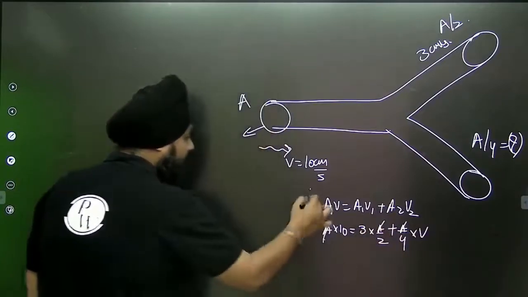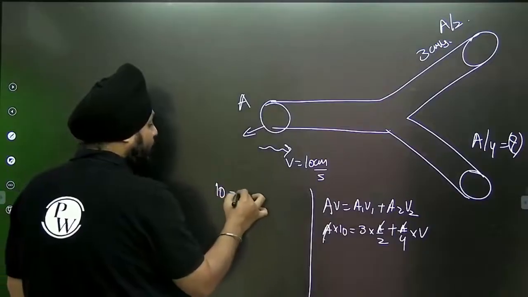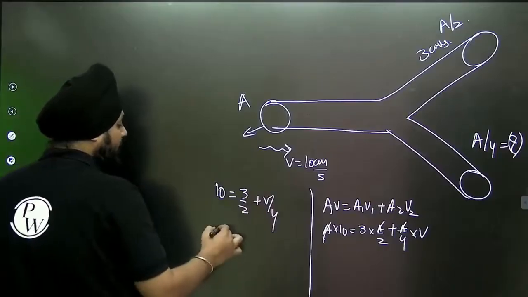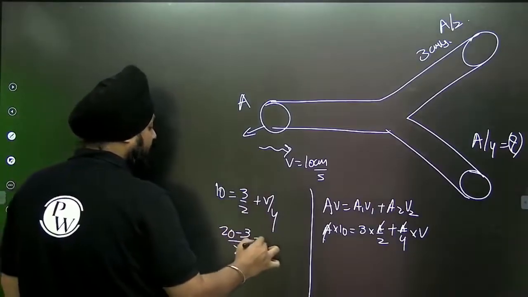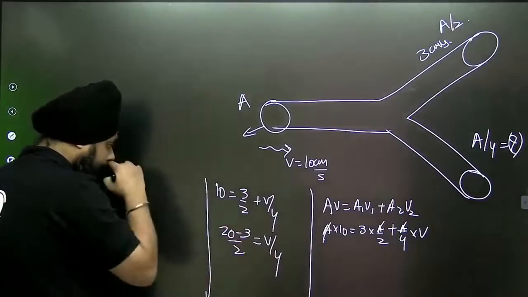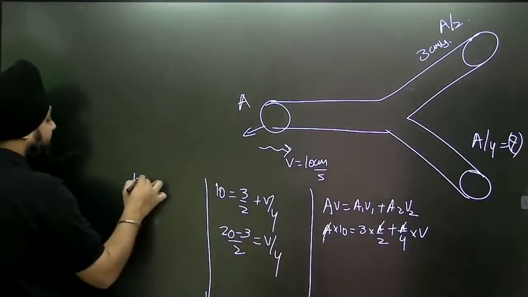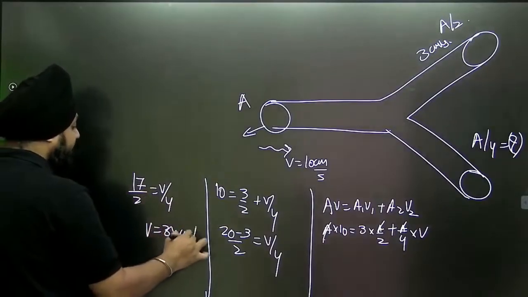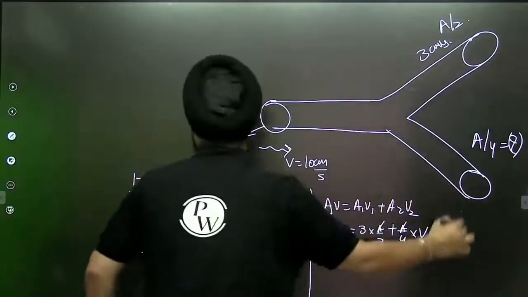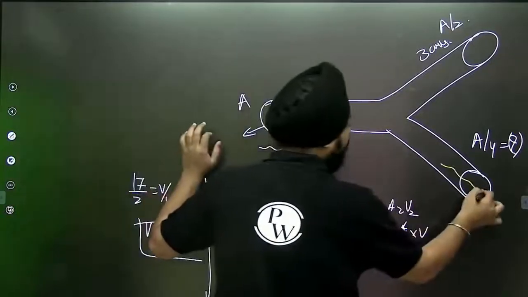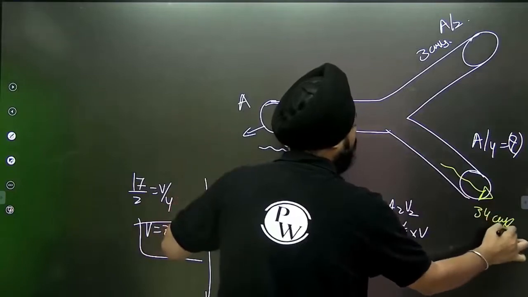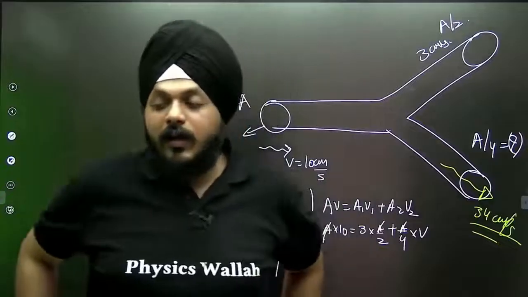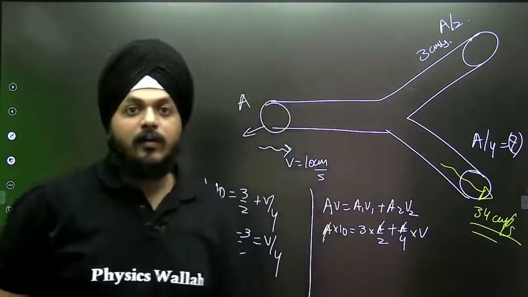This A will get cancelled. So 10 is equivalent to 3 by 2 plus V by 4. So 10 minus 3 by 2, that is 17 by 2, is equivalent to V by 4. V is equal to 34 centimeter per second. So from this, the velocity of the fluid we get is 34 centimeter per second. This kind of equation of continuity is used, and it is also used with Bernoulli's equation.